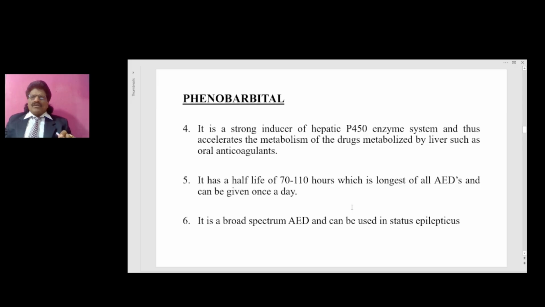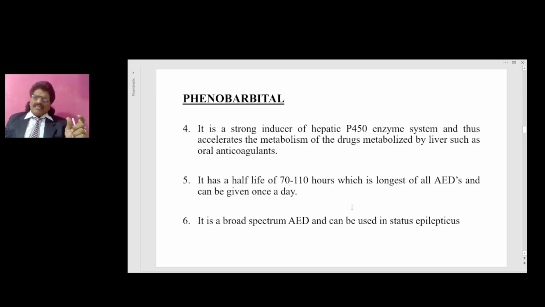A very important concept. Phenytoin, phenobarbital and carbamazepine are strong inducers of the hepatic P450 enzyme system, and therefore the drugs which use this enzyme system get metabolized fast and their action gets limited.